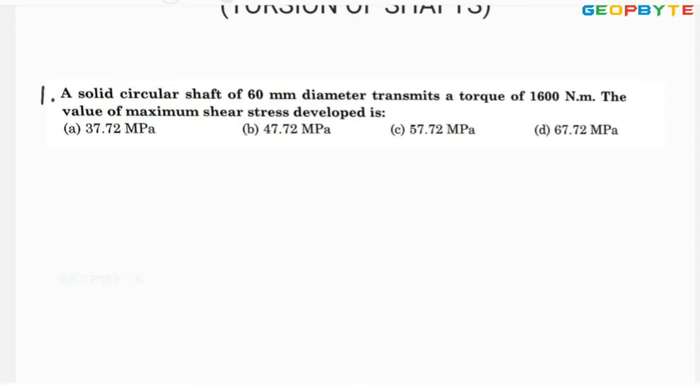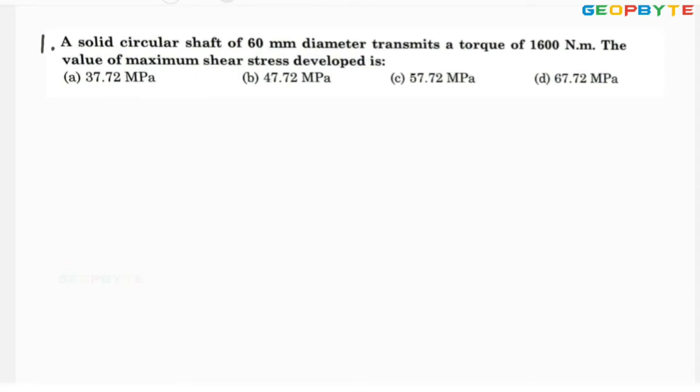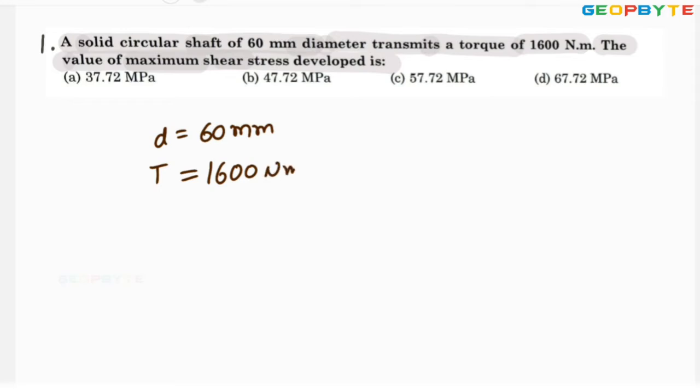The very first problem is a solid circular shaft of 60 mm diameter transmits a torque of 1600 Newton meter. The value of maximum shear stress developed is? It is given that the diameter of the shaft equals 60 mm, torque T equals 1600 Newton meter. You convert it into Newton mm, 1600 into 10 raised to 3 Newton mm.